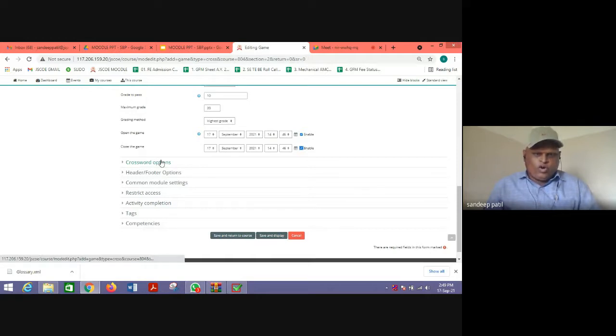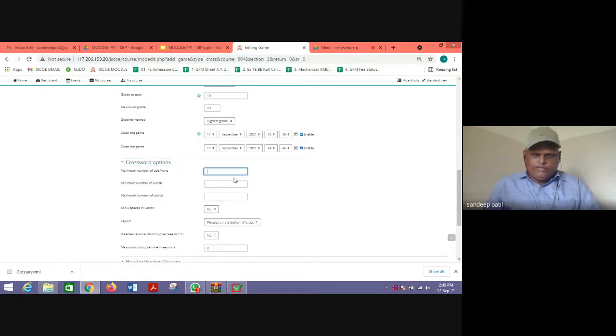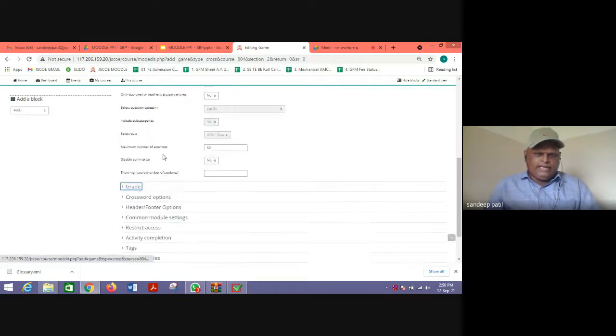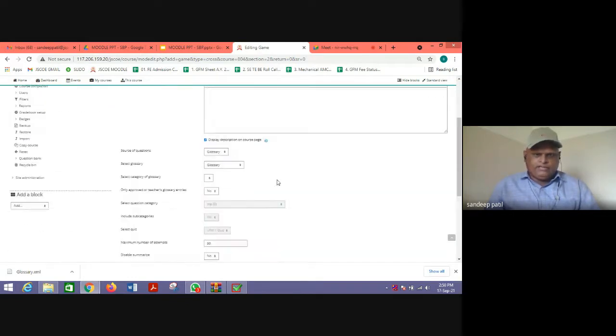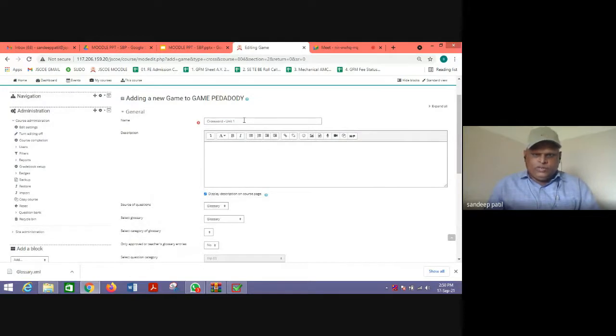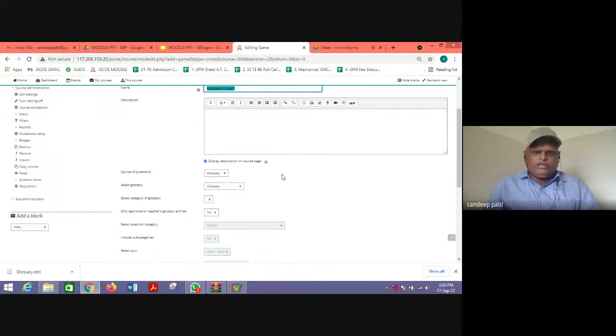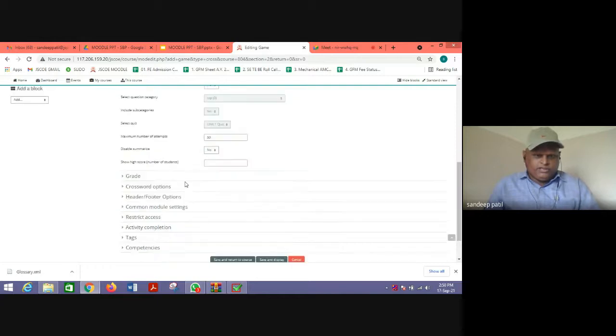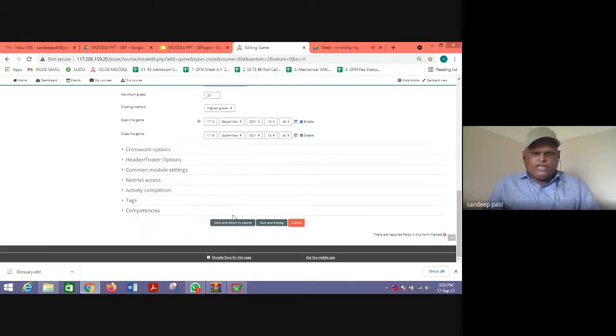The next point is the crossword options. If you don't write anything here, the game will still be published. So I am not going to click anything other than the grades. So what we need to add is the name of the crossword, then select the source of questions, which is glossary, then the glossary I have selected, then I give the number of attempts and I give the grades, and then I will directly click here on save and display.